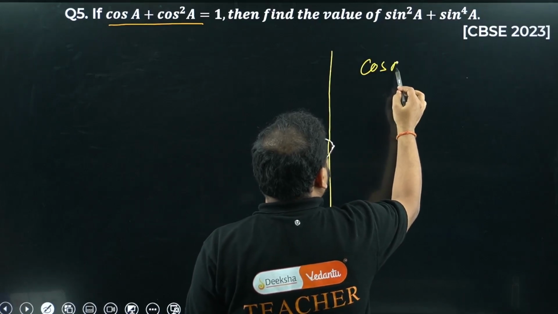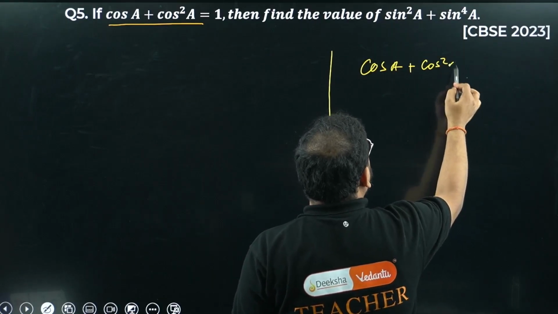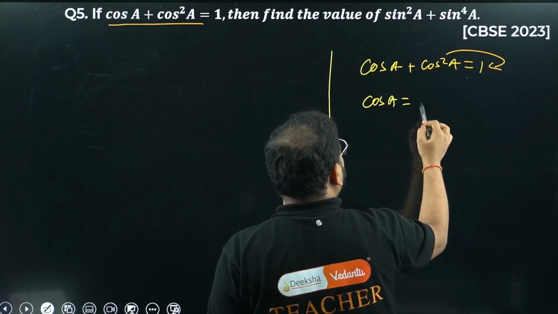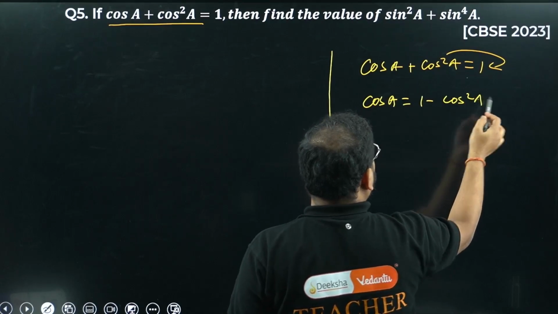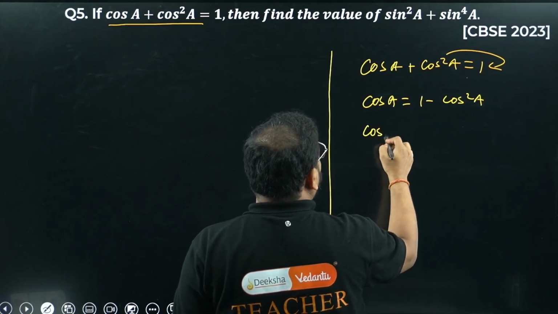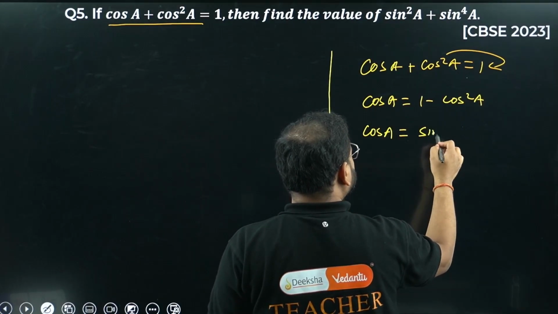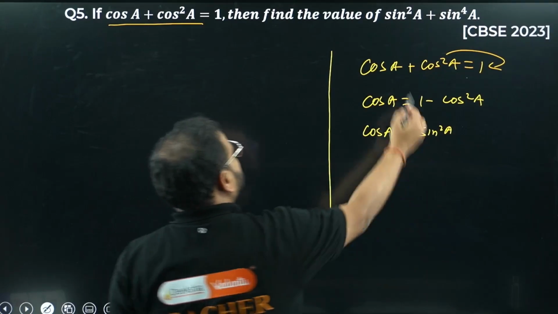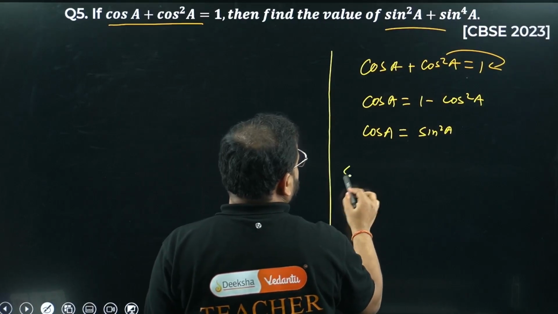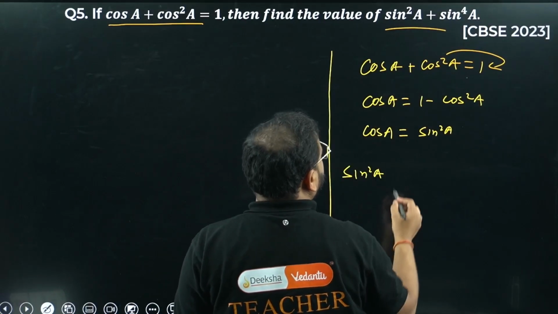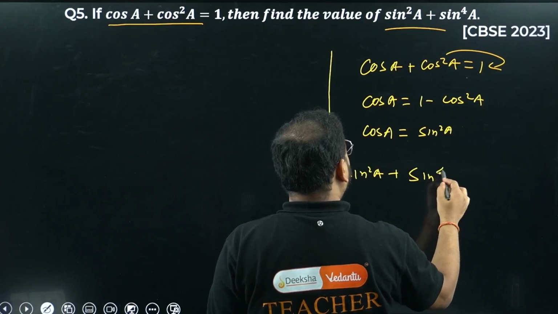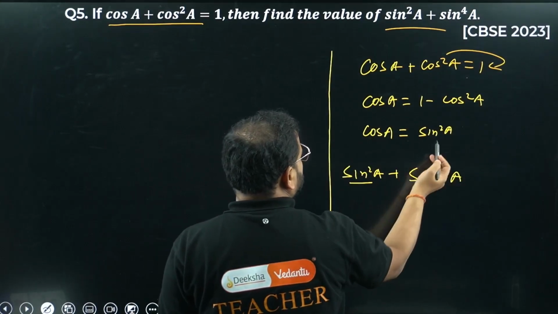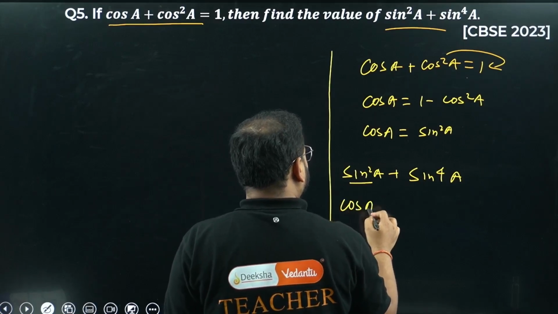So cos A plus cos square A is 1. Take this on this side: cos A will be what, bacha? 1 minus cos square A. What am I getting now? Sine square A, right? Sine square A. Now use this in what they're asking: sine square A plus sine power 4A. What is sine square A? Simply cos A.